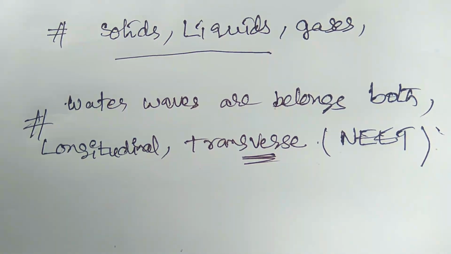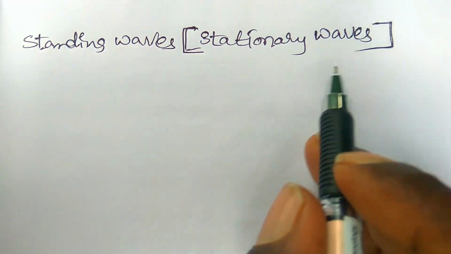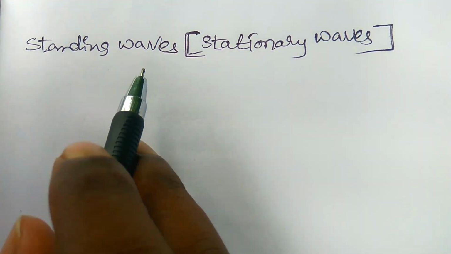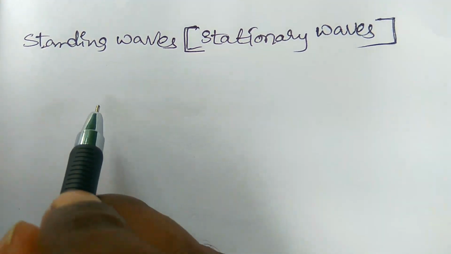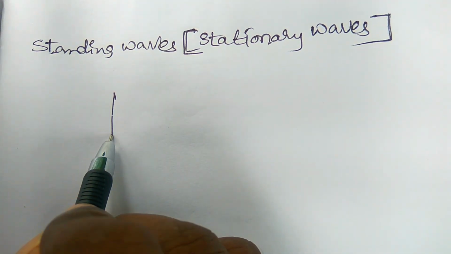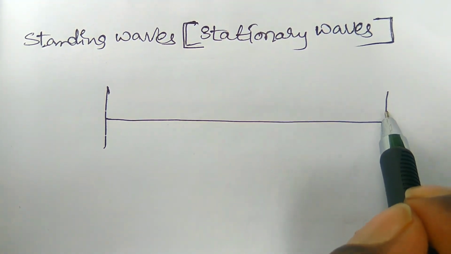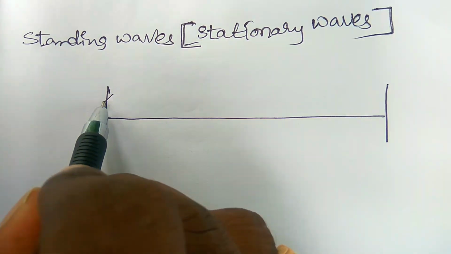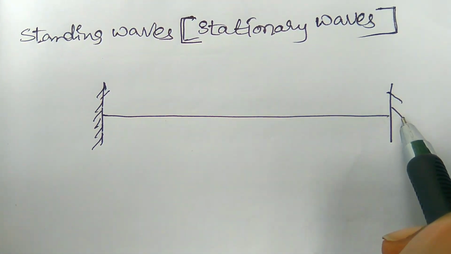Okay. Now coming to the standing waves, also called stationary waves. So what are standing waves? How will standing waves be formed? Here we need to take a stretched string fixed at both ends. So this is the stretched string, fixed at both ends.